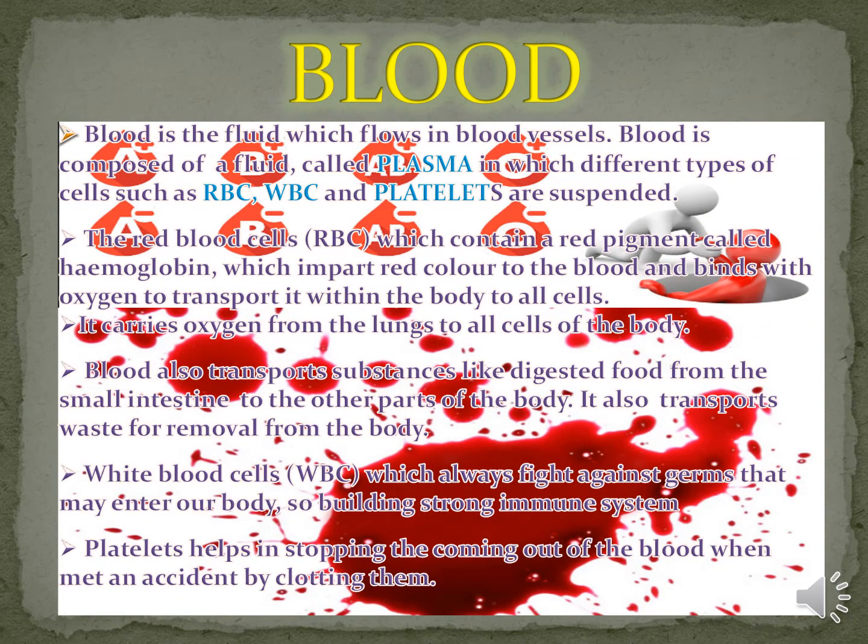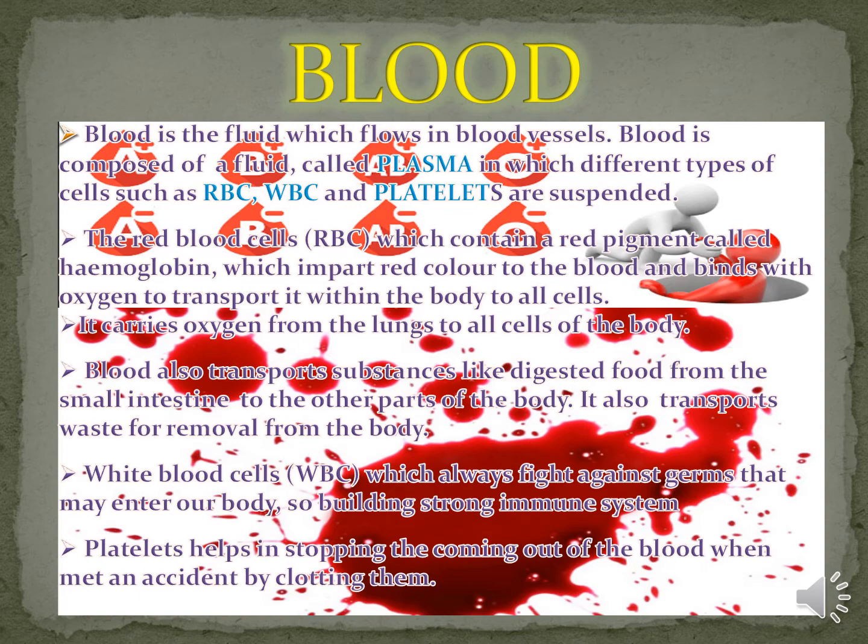Blood is the fluid which flows in the blood vessels. Blood is composed of a fluid called plasma in which different types of cells such as RBCs, WBCs and platelets are suspended.